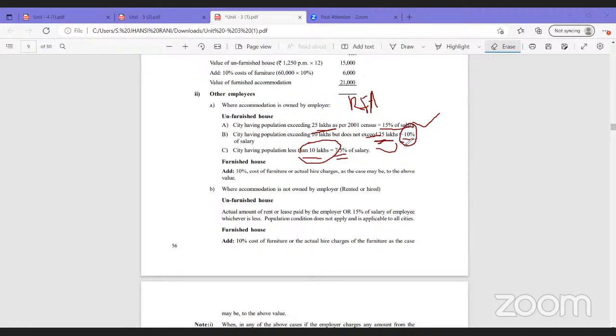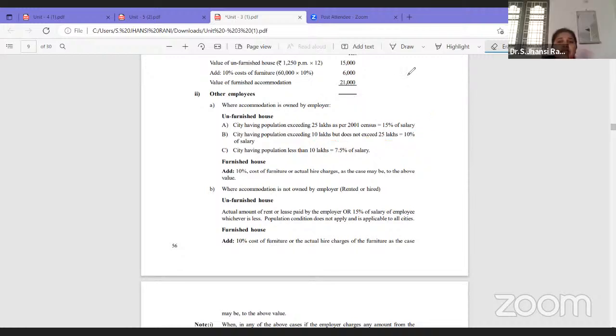Then what is salary? I'm saying 10% of salary, 15% of salary and 7.5%. Here, salary means basic pay plus DA plus all taxable allowances.